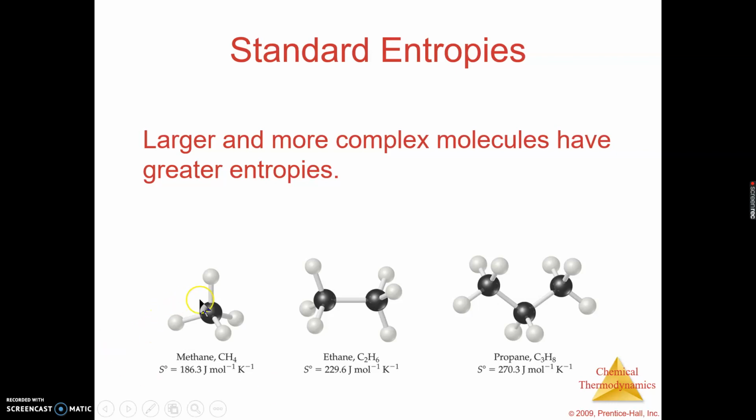But you can see what I was talking about with the bonds. Here I have 4 bonds. Here I have 1, 2, 3, 4, 5, 6, 7 bonds. 1, 2, 3, 4, 5, 6, 7, 8, 9, 10 bonds. So 10 bonds in propane gives you 10 possibilities for vibrational motion, where over here I only have 4 possibilities. So because we're having those more bonds, we can have more motion, and more motion means more entropy.